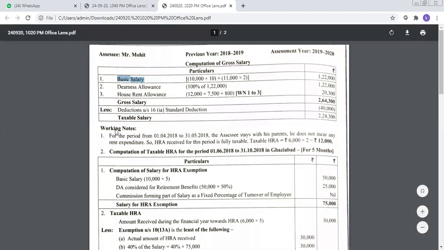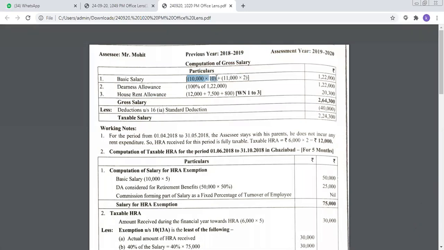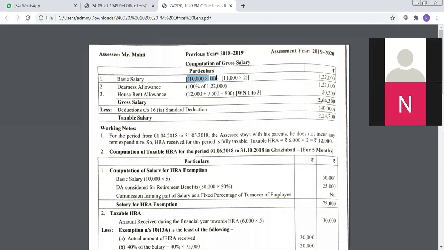Now, if I have to make the calculation for basic salary, this is how it looks. 10,000 rupees into 10 months, because if you calculate on your fingers, it is April, May, June, July, August, September, October, November, December, January.